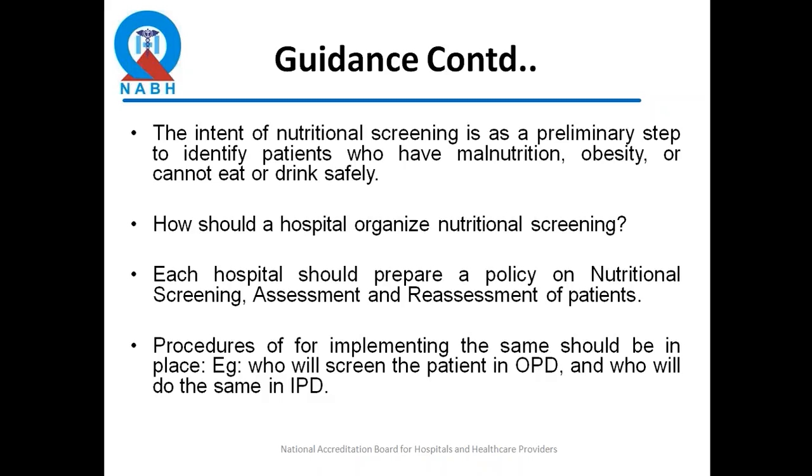So in the beginning, if a new hospital has an approach, it is just going for accreditation for the first time, they have met their intent, they've started screening patients, maybe they're not analyzing whether something great has happened to the patient or not, whether they've done it 100% correct. We should be practical and encourage them and say, yes, they are on the right track. They've begun their journey for screening the patients in OPD and IPD. Maybe it's just BMI, maybe it's just weight.